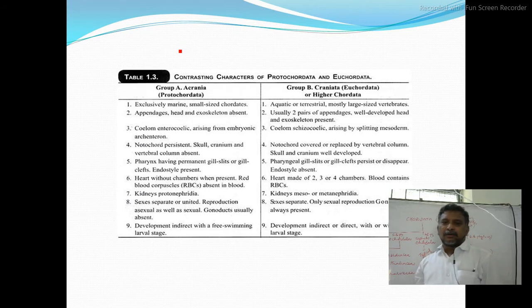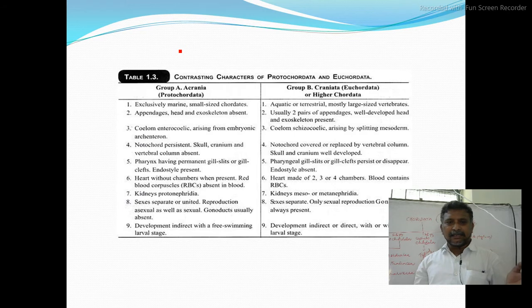Now protochordata are exclusively marine. Okay, small sized chordates. But higher chordata, the vertebrates, include aquatic and terrestrial organisms, mostly large sized vertebrates. So Acraniata are exclusively marine organisms, small sized chordates. Here in vertebrates, aquatic or terrestrial, mostly large sized.